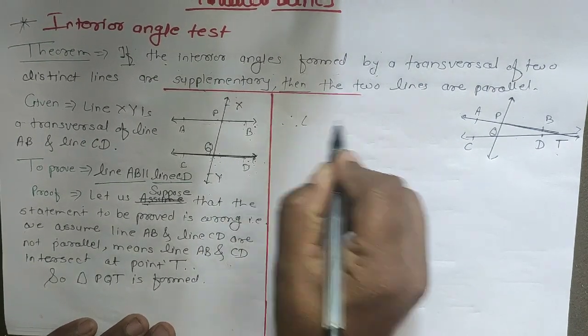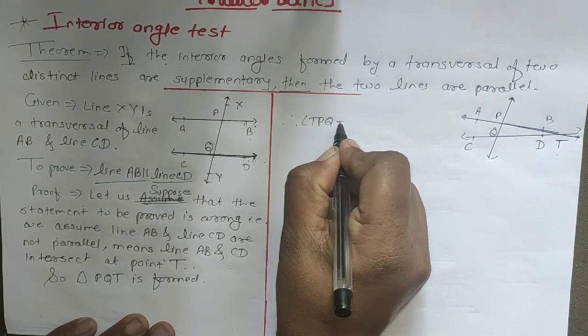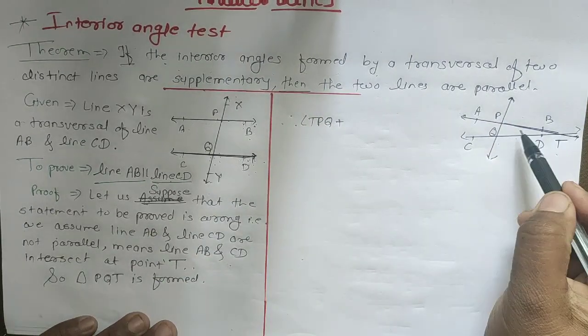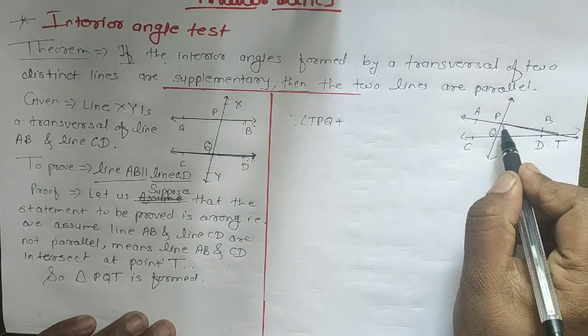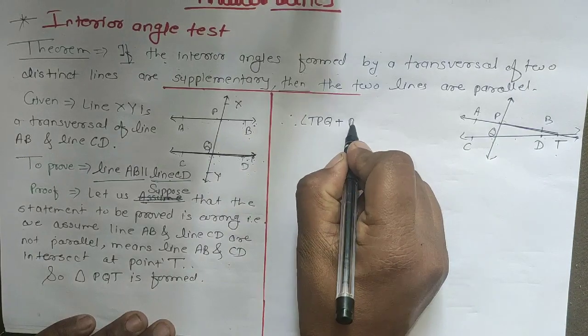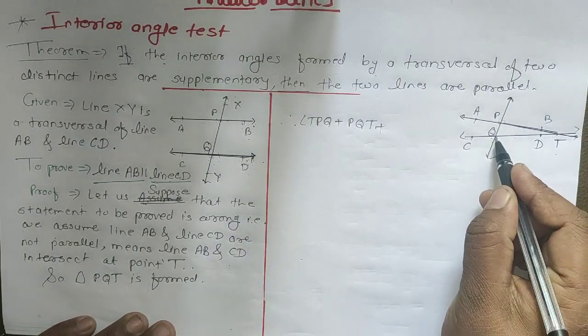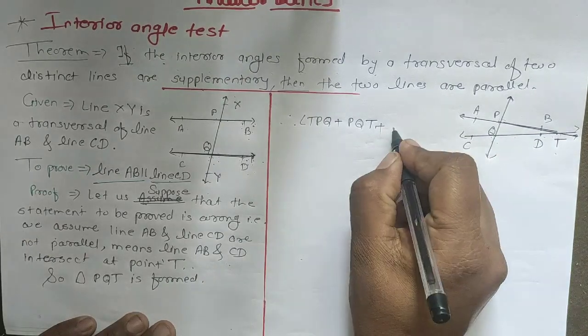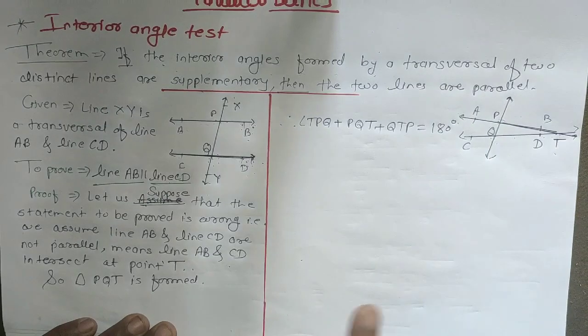Therefore, angle TPQ plus angle PQT plus angle QTP is equal to how much? 180 degrees. Why?